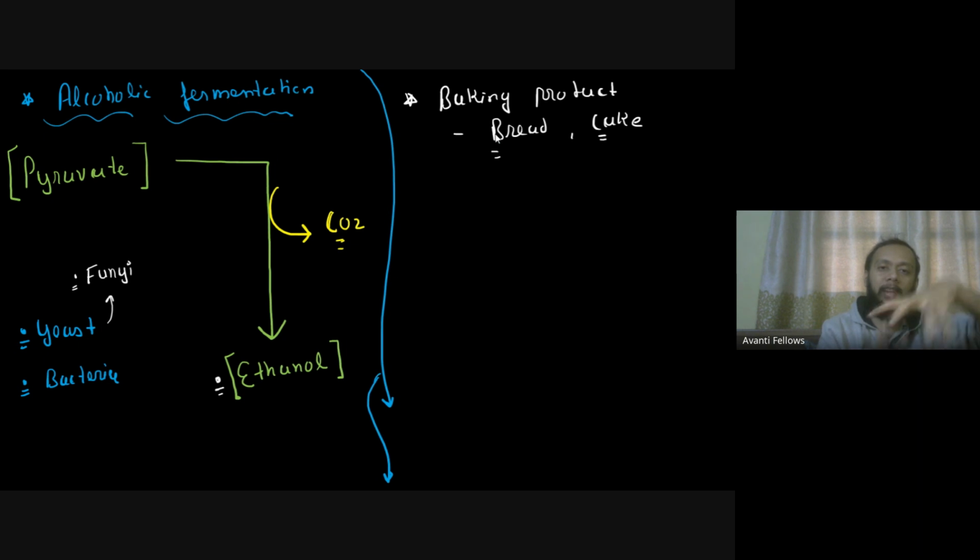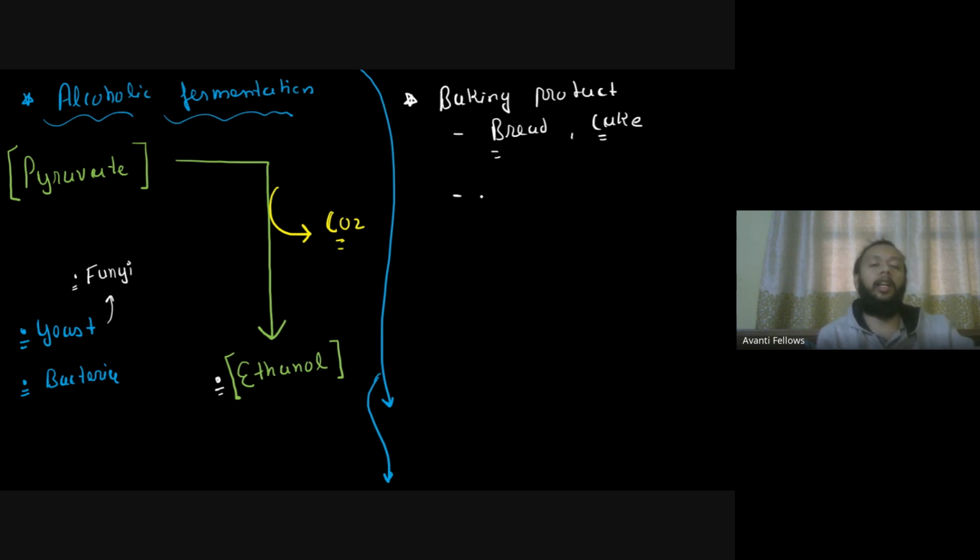So the fluffiness of your cake or bread is all because of the CO2 getting released during the alcoholic fermentation. So that is one thing you have to know: the commercial importance of baking products is quite high. Along with that, also other alcoholic drinks.